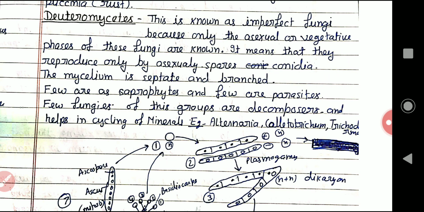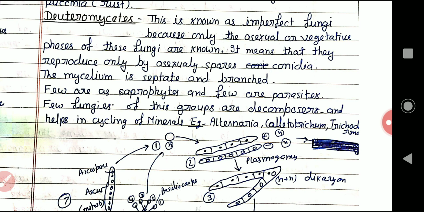Whenever any fungi are found to possess sexual reproduction, on the basis of ascocarp or basidiocarp, they are put into different classes. So these are mostly those fungi that don't possess the sexual mode of reproduction. Mostly these reproduce by conidia.